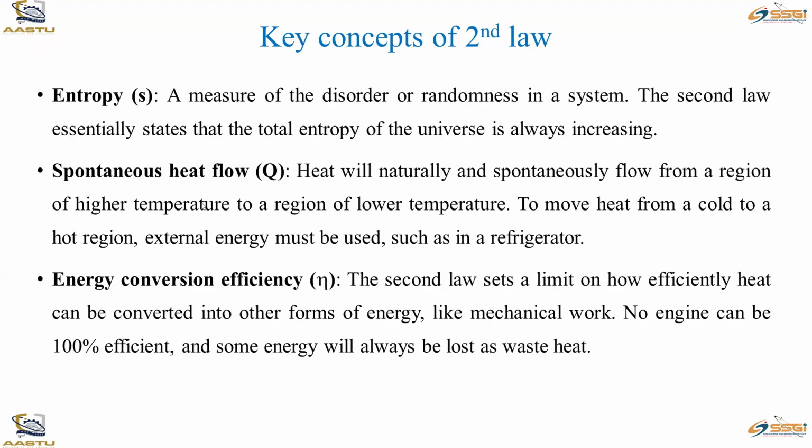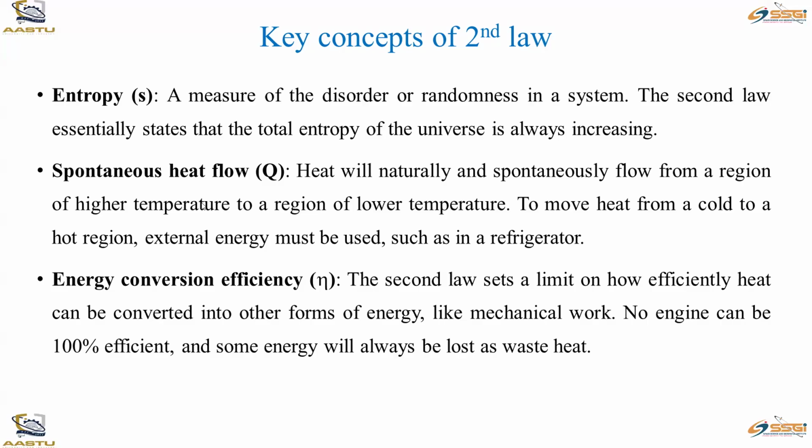So based on that, the energy conversion efficiency is always less than 100%. According to the second law, the efficiency is always less than 100%. Why? Because there are a number of losses in the system.